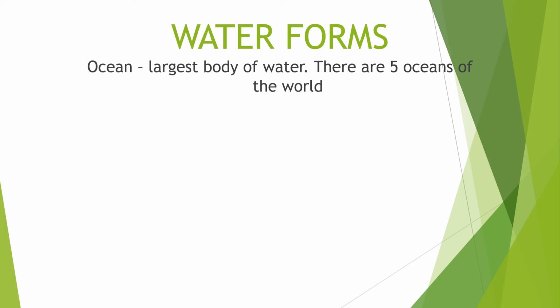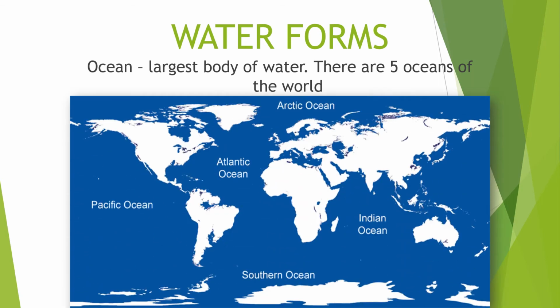Now, one water form is the ocean. The ocean is the largest body of water. Now, there are 5 oceans in the world, class. We have the Arctic Ocean, Atlantic Ocean, Indian Ocean, Southern Ocean, and lastly, we have the Pacific Ocean.